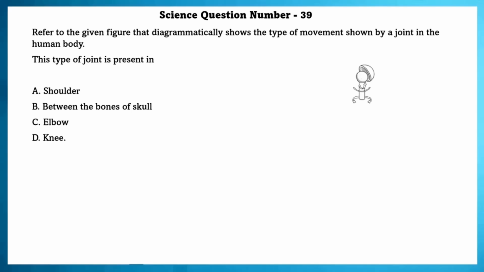Science question number 39. Refer to the given figure that diagrammatically shows the type of movement shown by a joint in the human body. This type of joint is present in the shoulder joint.